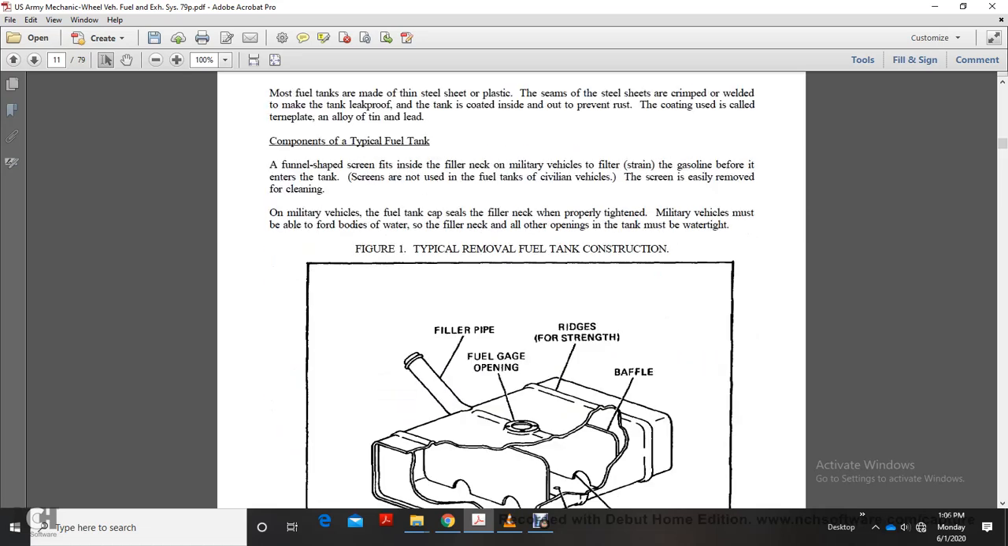Typical fuel tank. A funnel-shaped strainer fits inside the filler neck of the military vehicle to strain the gasoline before it enters the tank.